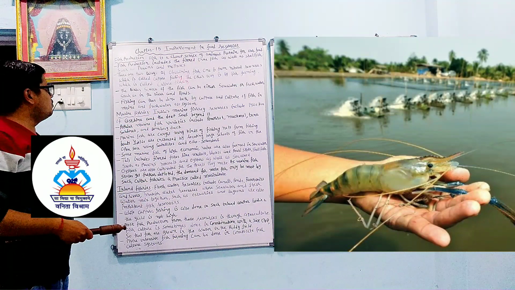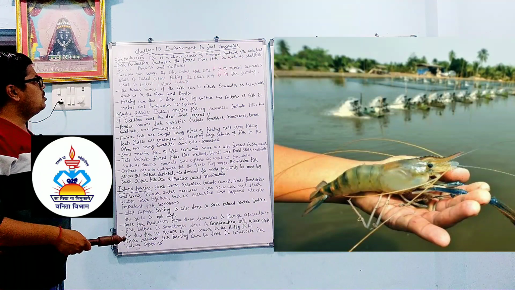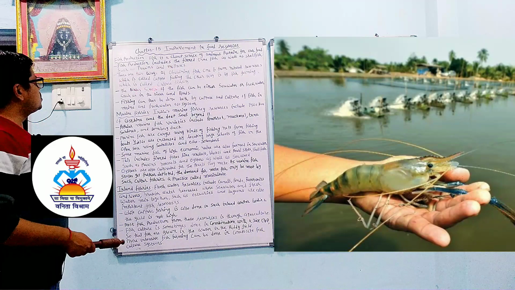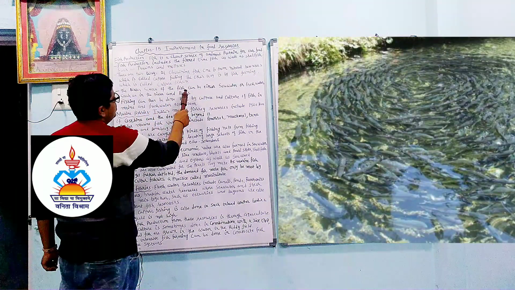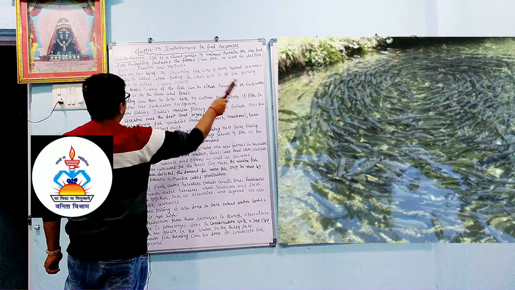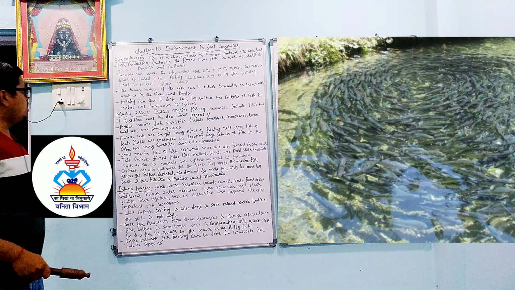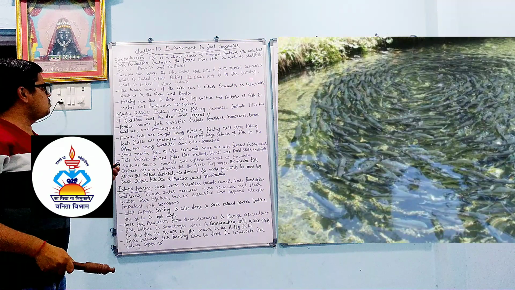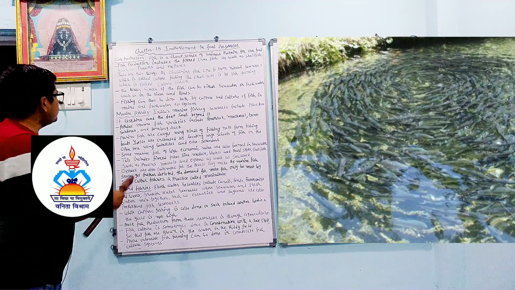So there are two types of fishing. One is called capture fishing, and it is from what? Natural resources. And the other way is by fish farming, which is called culture fishery. The water source of the fish can be either seawater or fresh water, such as rivers and ponds.